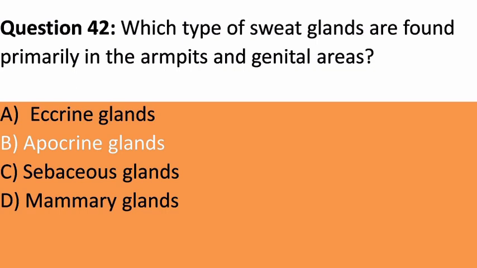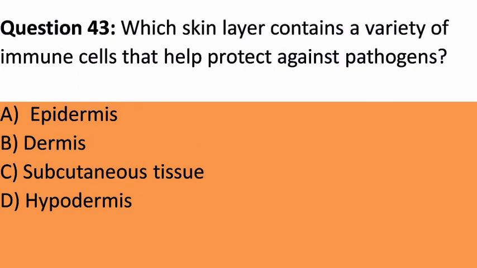Question 43. Which skin layer contains a variety of immune cells that help protect against pathogens? A. Epidermis. B. Dermis. C. Subcutaneous tissue. D. Hypodermis. Answer. A. Epidermis. Explanation. The epidermis contains various immune cells, including Langerhans cells, that help protect the body against pathogens.